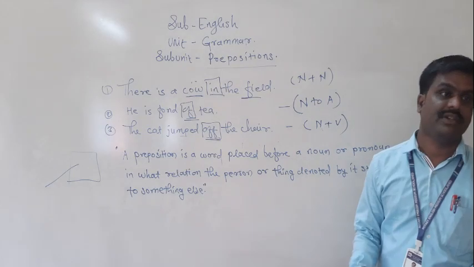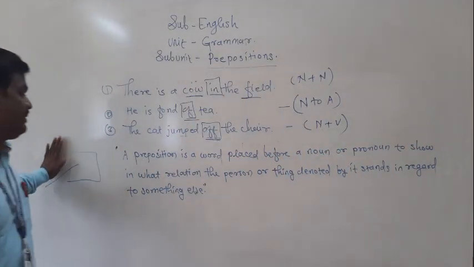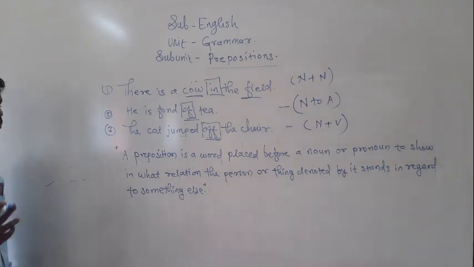So now the question is, what exactly do we mean by preposition? See here, I have given the definition. Please note down that definition in your notebook.